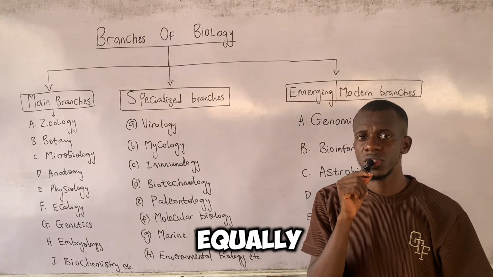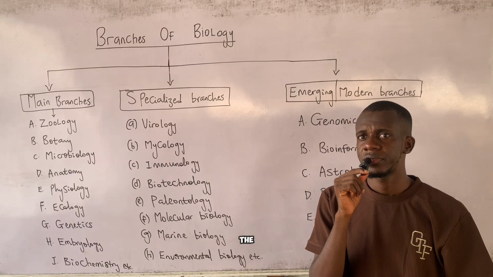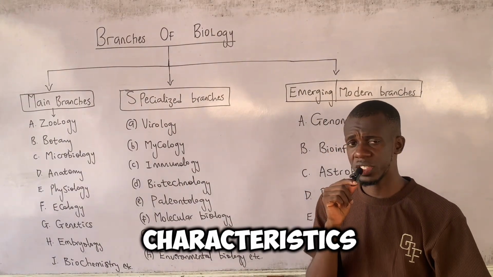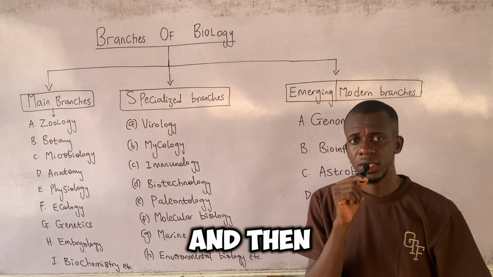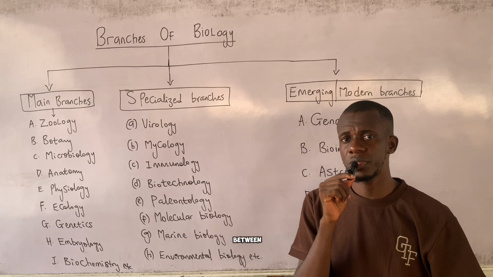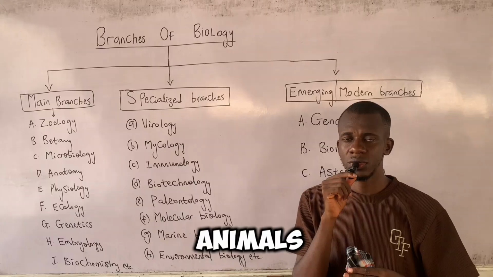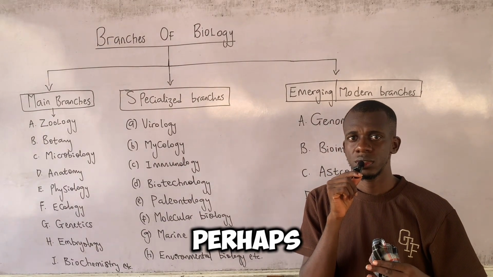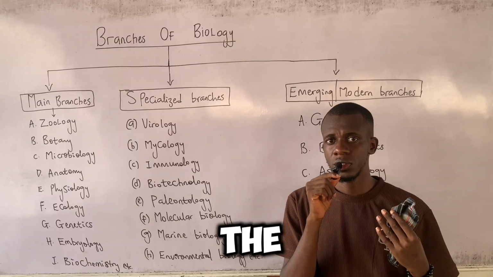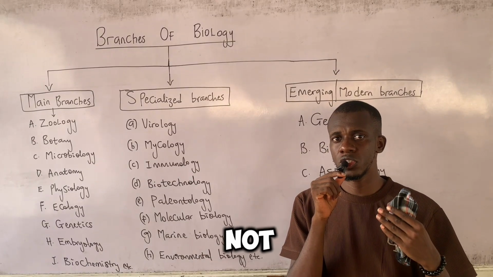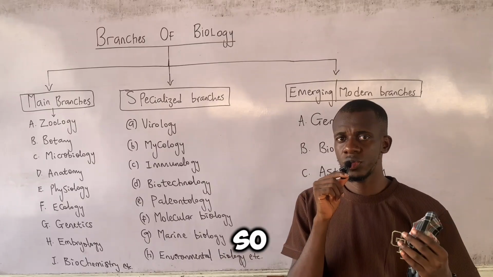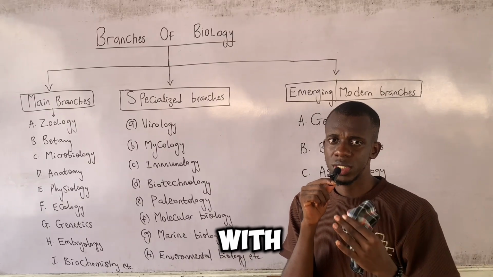We have equally seen the characteristics of living things, and then we have equally seen the difference between plants and animals. So perhaps you somehow find yourself at this point of the teaching or the video and you do not know these things I just mentioned. Kindly rewind so you can get acquainted with them.